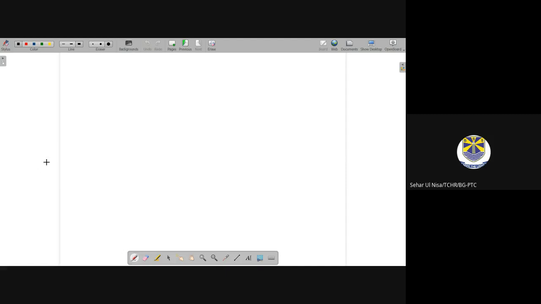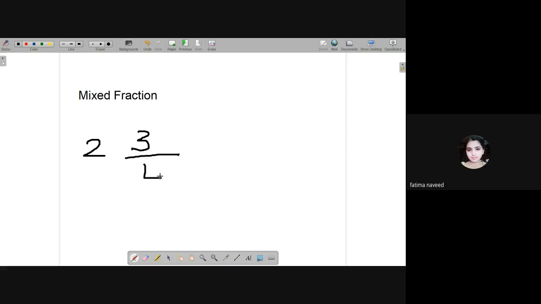So for example, I'm going to tell you about mixed fraction. In mixed fraction there are two parts.